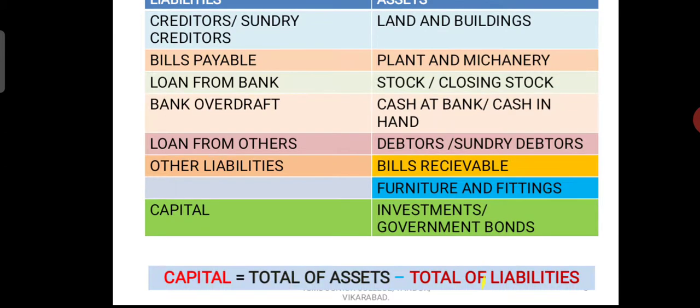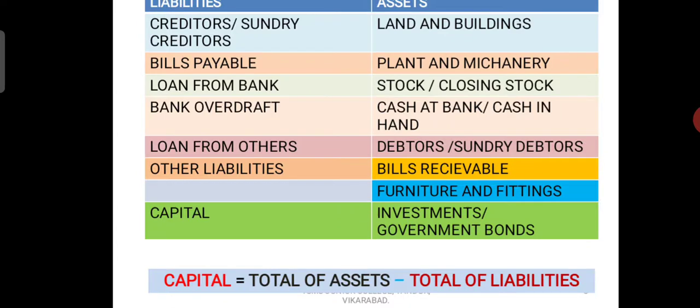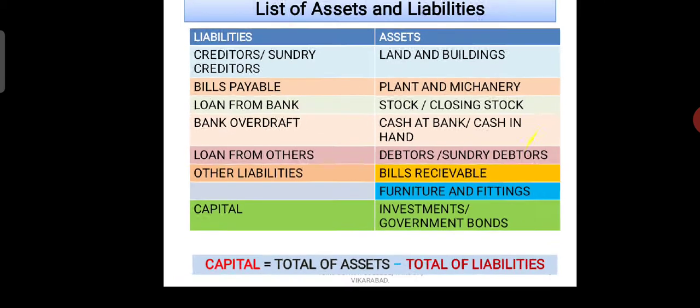Here one formula is also there. See how we can use this formula for the calculation of capital. It is a very simple formula. Capital is equal to total assets minus total liabilities. To find the capital amount in the business, we use this formula. From the total of assets we deduct the total of liabilities, and we get capital. This is the formula to calculate the capital. Okay students, now